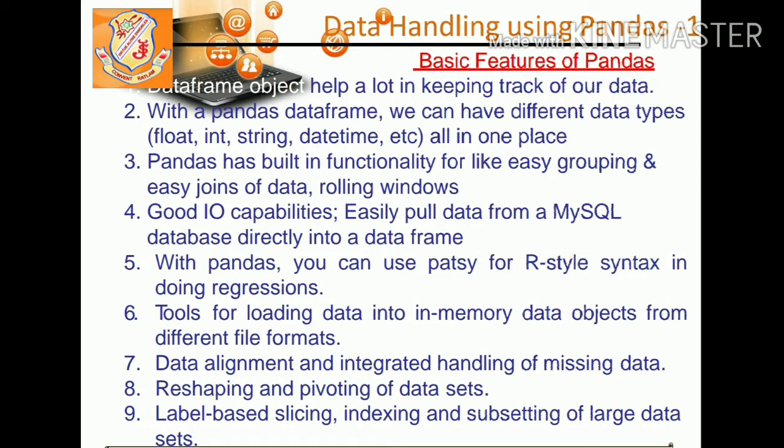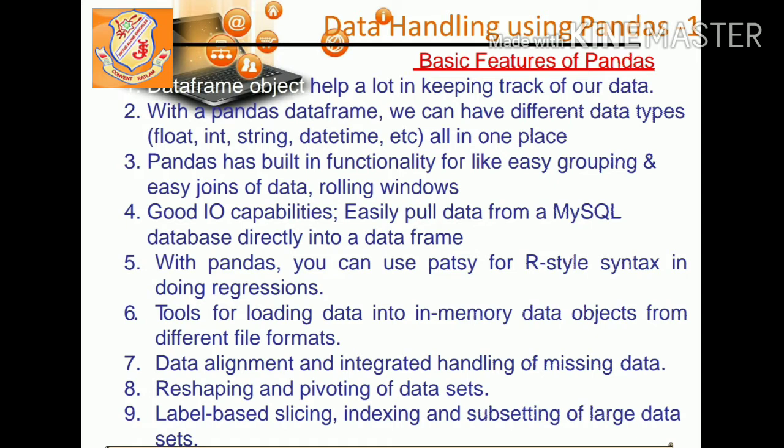The first basic feature of pandas is that it can read or write in many different data formats. Whatever data formats you have, integer, float, double, it supports all the data types. Similarly, it can calculate in all ways the data is organized, row wise, column wise, and you can do any kind of calculation by using Python pandas. If you have a bulky data set, you can make subsets of that and then do any calculation. If you have subsets, you can make a big set by using them for calculation.